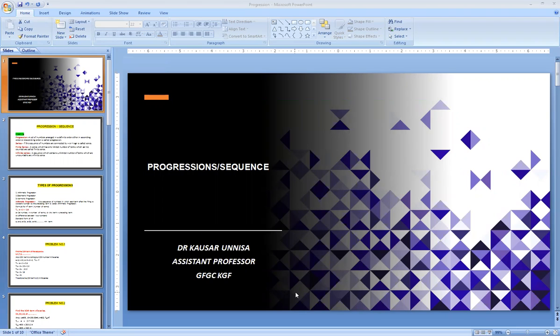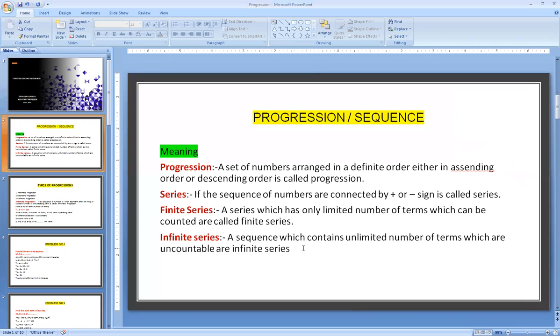Before going further, let us know the meaning of progression or sequence, both are one and the same. Progression is nothing but a set of numbers arranged in a definite order, whether that order is ascending or descending.